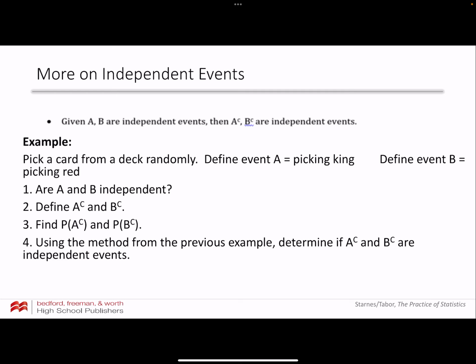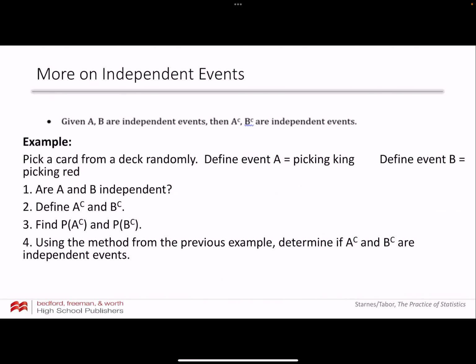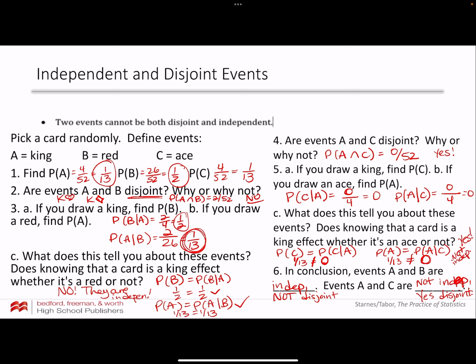Okay, so next thing you need to know. If A and B are independent events, then A complement and B complement are also independent events. Let's look at this. So pick a card from a deck of cards. A is picking a king. B is picking a red. So king and red, kind of like what we did with A and B before, right? So are they independent? So flipping back here one more time. Are they independent?